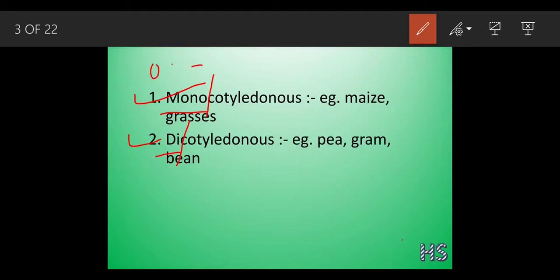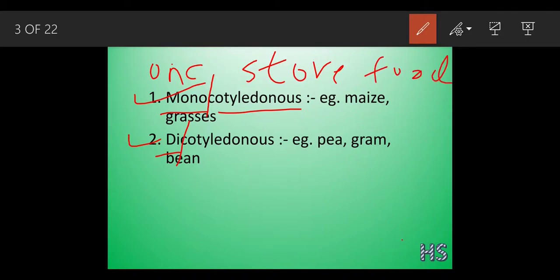And what does cotyledon mean? A cotyledon is a structure in which the seeds or the grains store the food. It helps to store the food, and di means two.